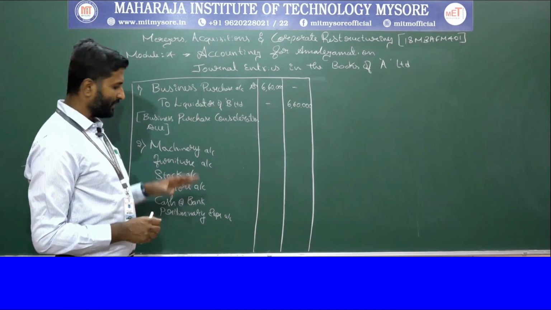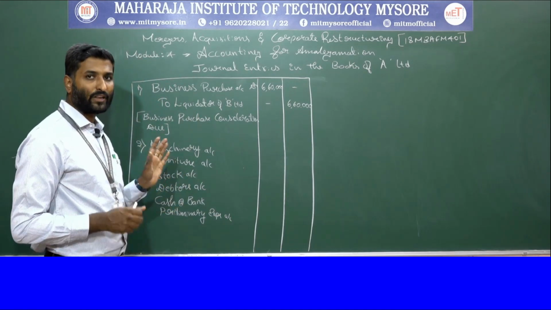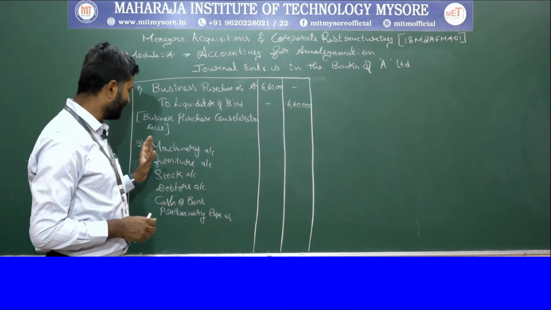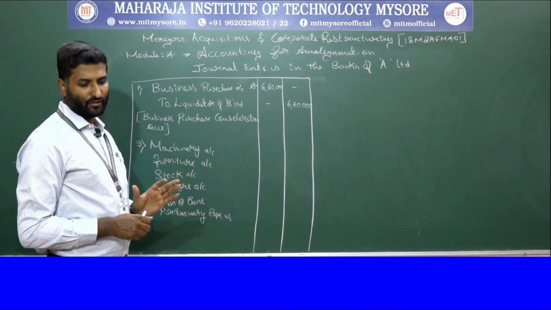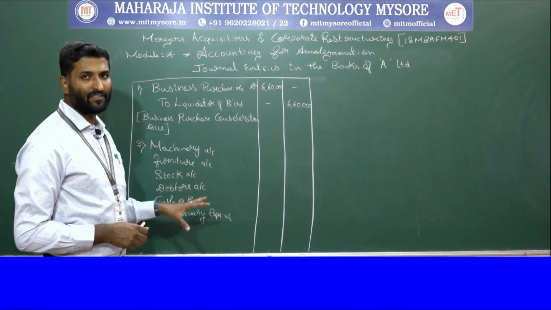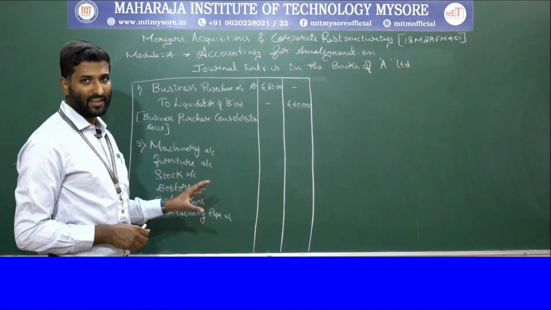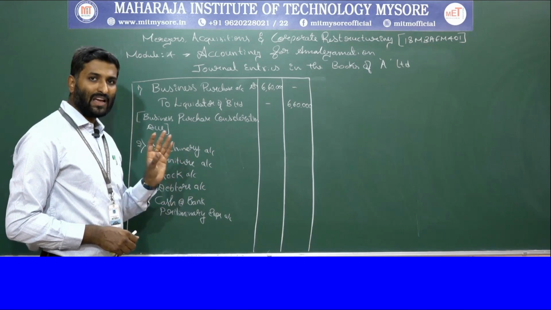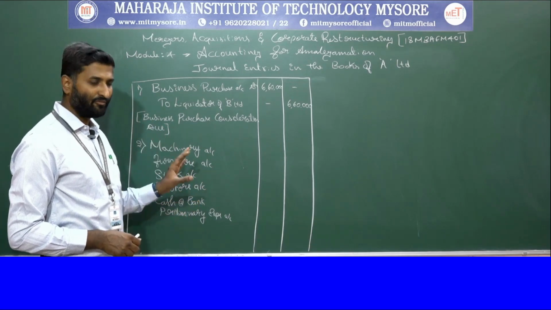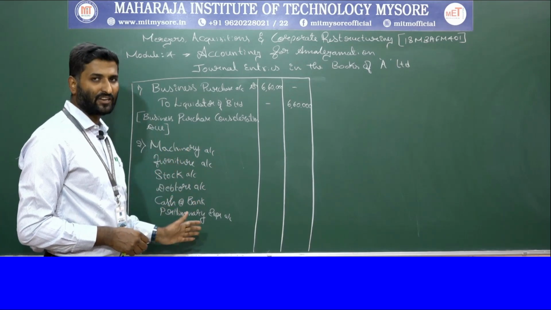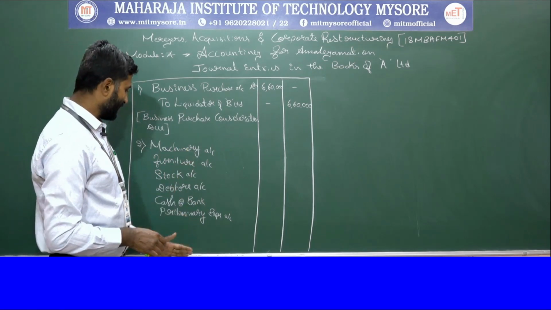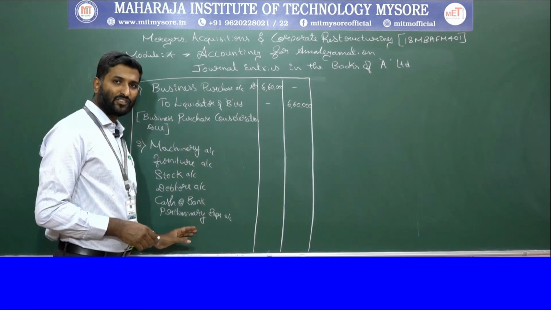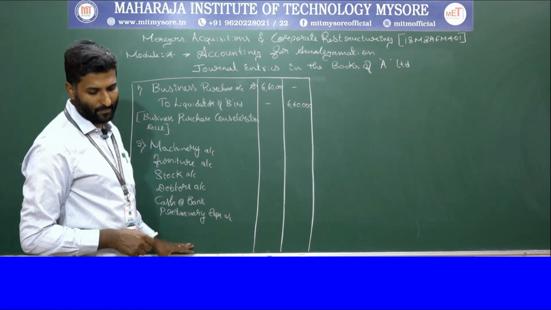First, we are required to take whatever assets they have given in the balance sheet, because in the adjustments they have not given any adjustment relating to the realization of assets and liabilities. So whatever assets are in the balance sheet of B company, we take the consideration of all the assets, and we take the consideration of external liabilities.